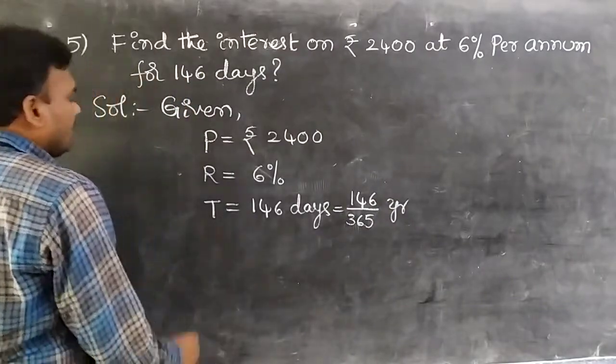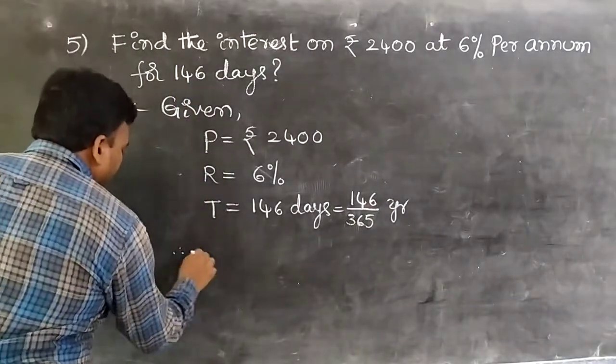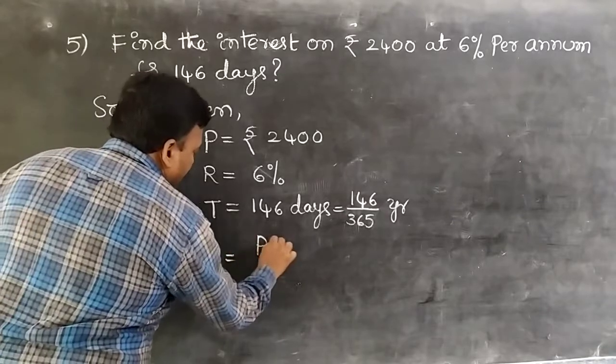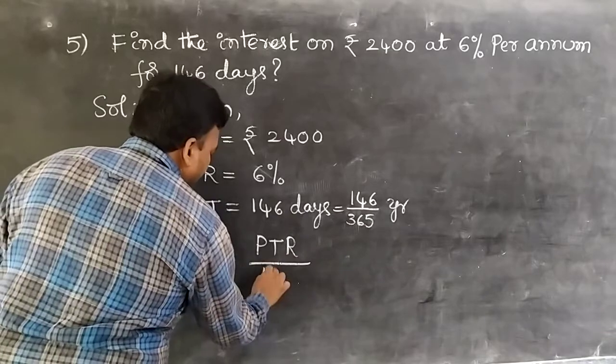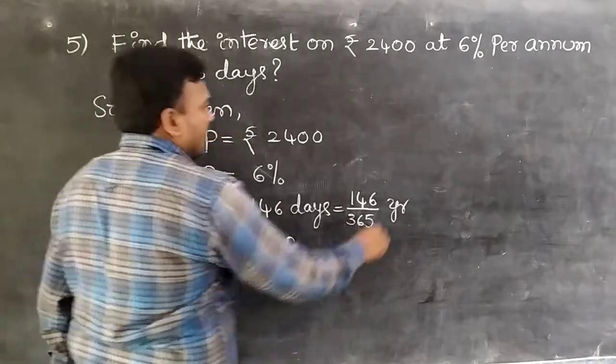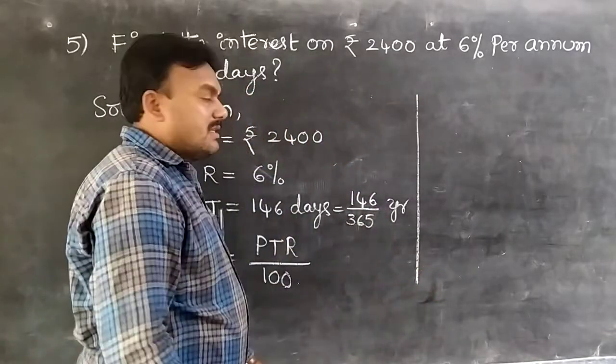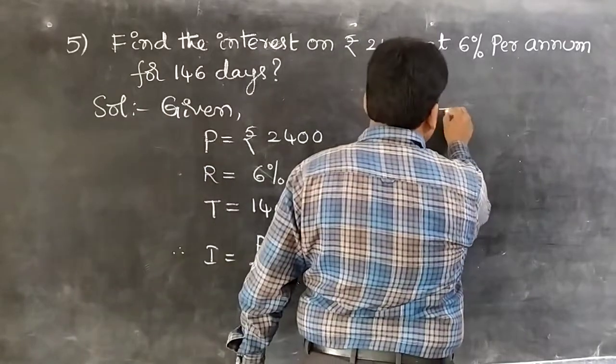Then apply the formula. Therefore, I equal to PTR by 100. Isn't it? So substitute the values, students.